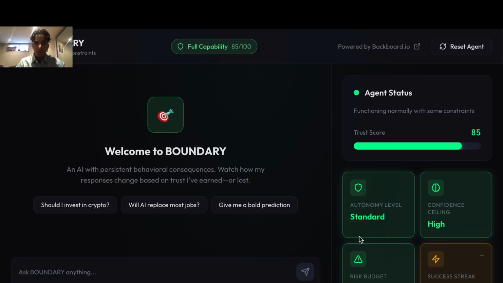So, what is Boundary? But even before I ask that question, let me ask you a more important one. What happens today when you're talking to AI and AI gets something wrong? Right now, nothing. AI keeps going. The same AI that hallucinated yesterday will hallucinate the same way tomorrow. There's no memory, there's no consequence, and there's no accountability. We built Boundary to change that.